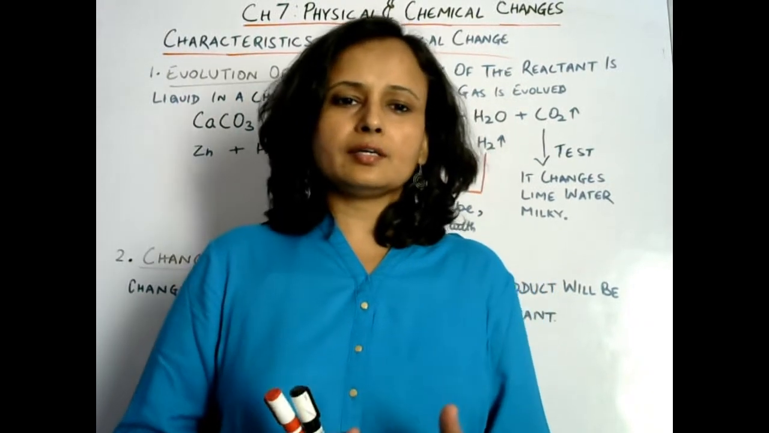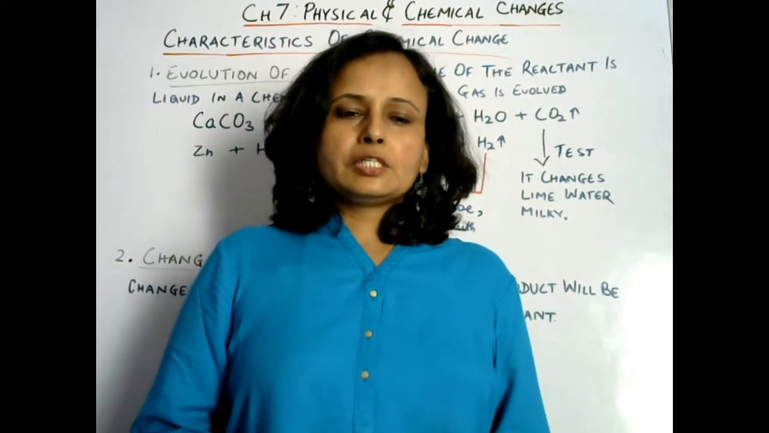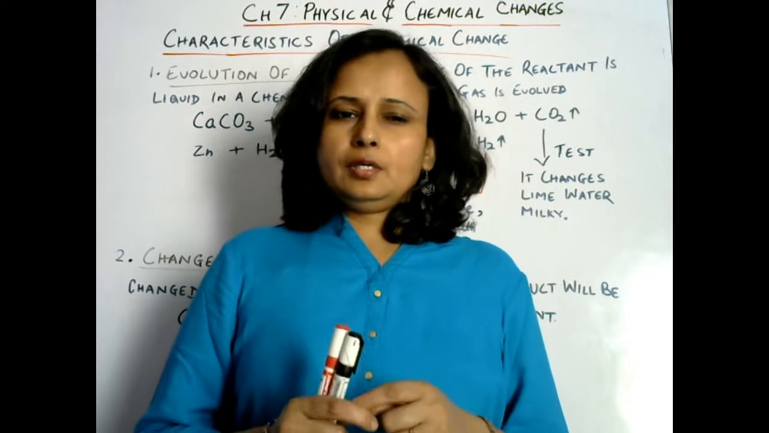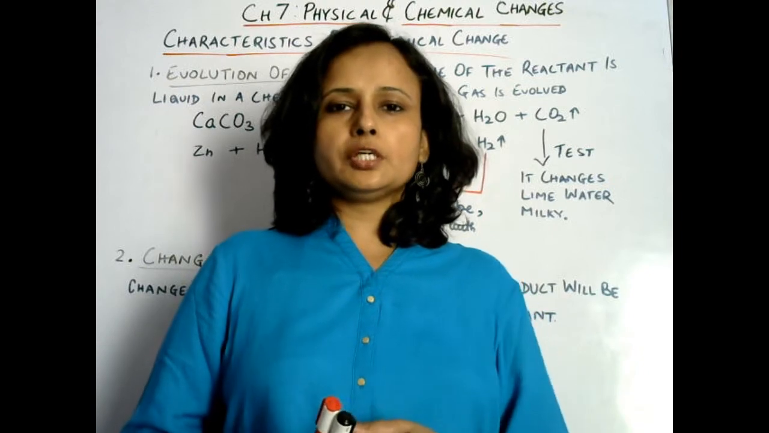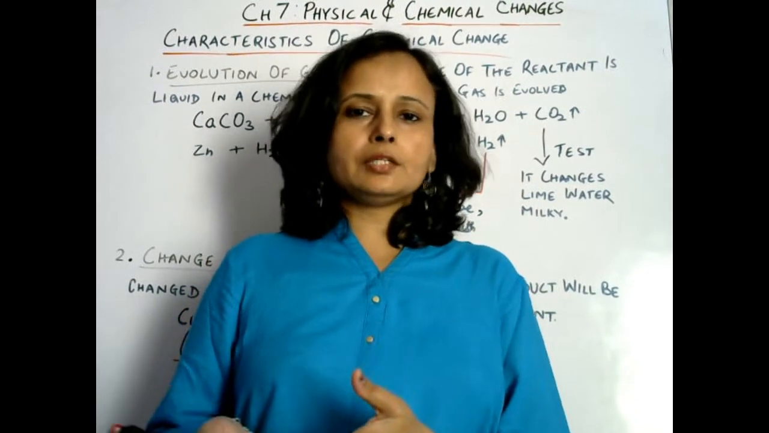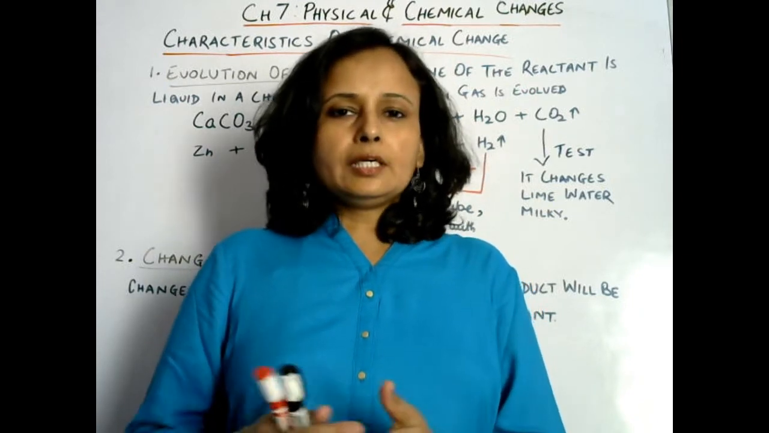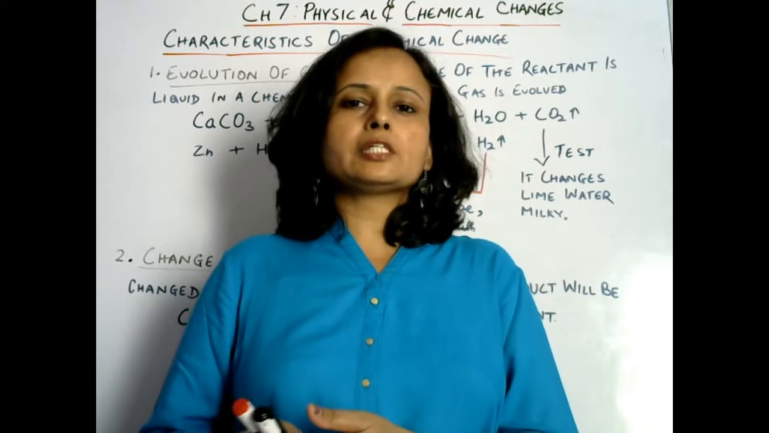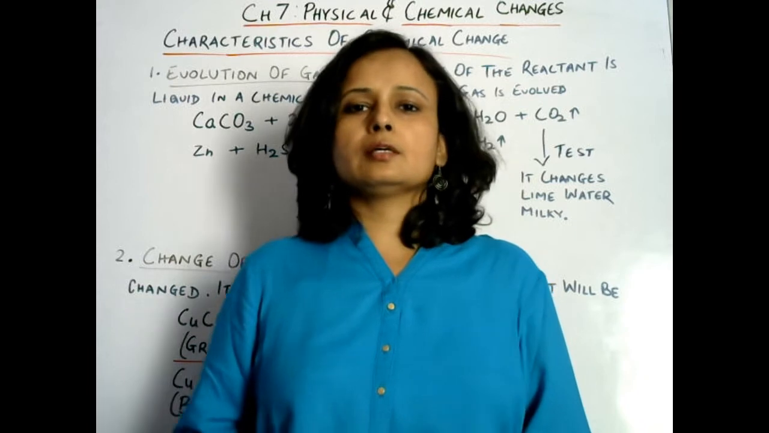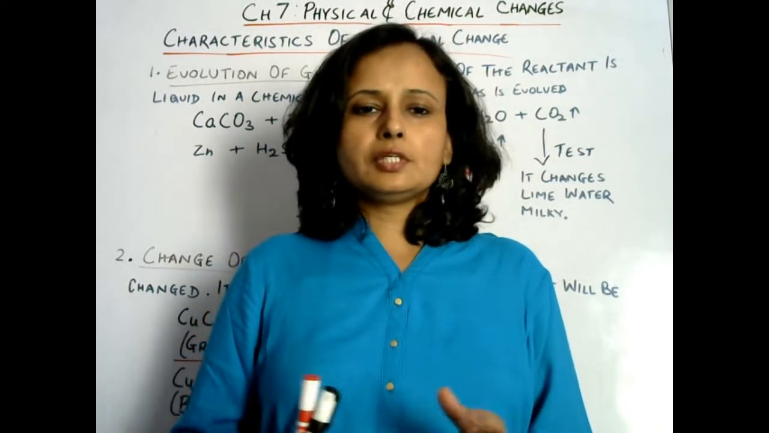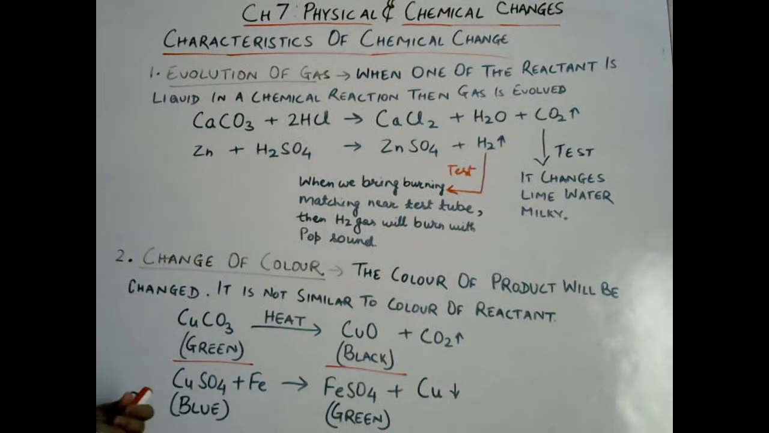As we discussed earlier in the previous part of this chapter, in chemical changes the color may change, and obviously there will be new substances formed. Maybe a color change, maybe some precipitate will be formed, and sometimes evolution of gases also happens. Okay, so these are the characteristics of chemical change. So first of all, evolution of gas.